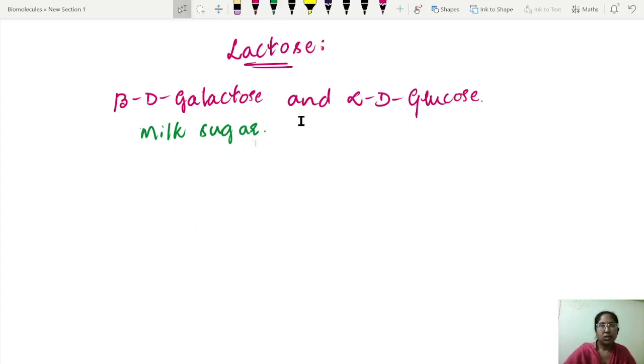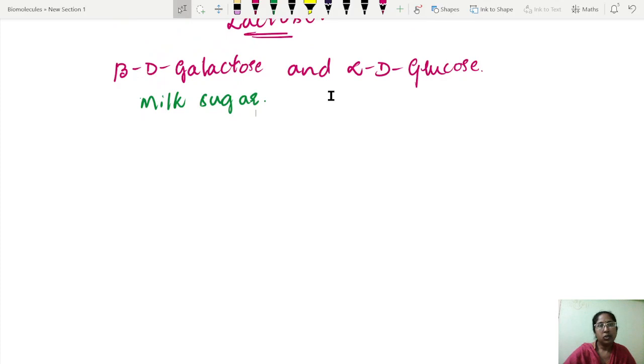Now let us know the structure of lactose. In lactose, beta D galactose and alpha D glucose are linked through a beta 1,4 linkage. First let us write the structure of beta D galactose.